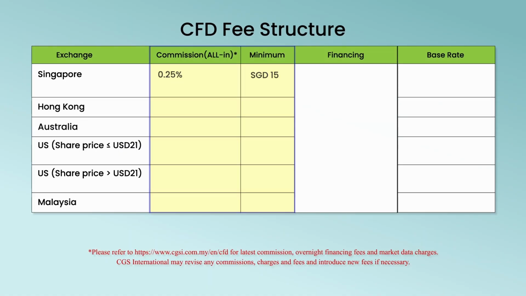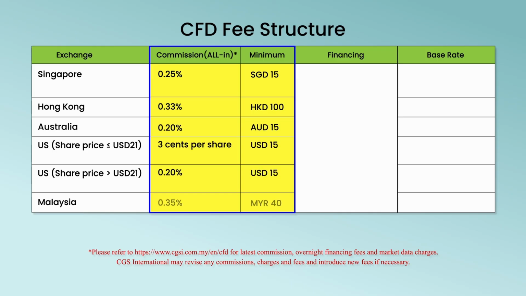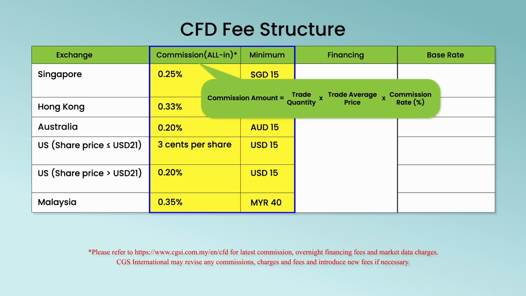This is the CFD fee structure. Commission is charged on each CFD trade and is calculated as a percentage of the full contract value of the underlying stock that is bought or sold. The commission amount is equal to the trade quantity times the trade average price times the commission rate.